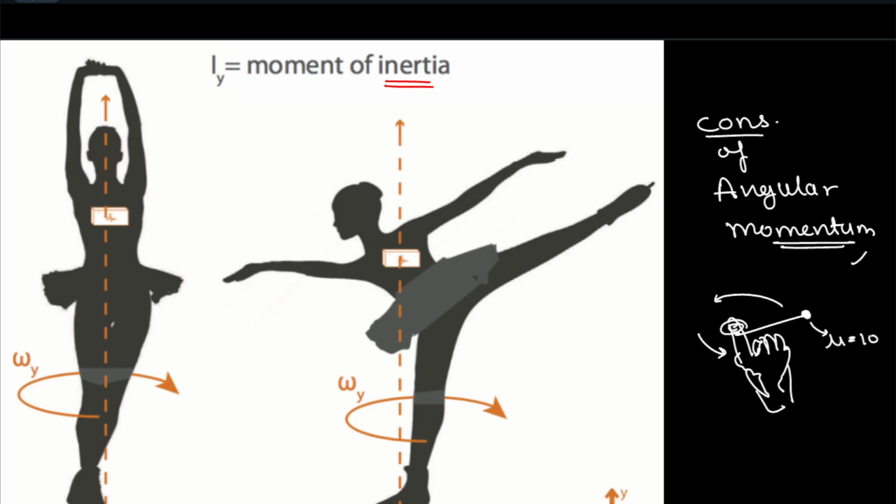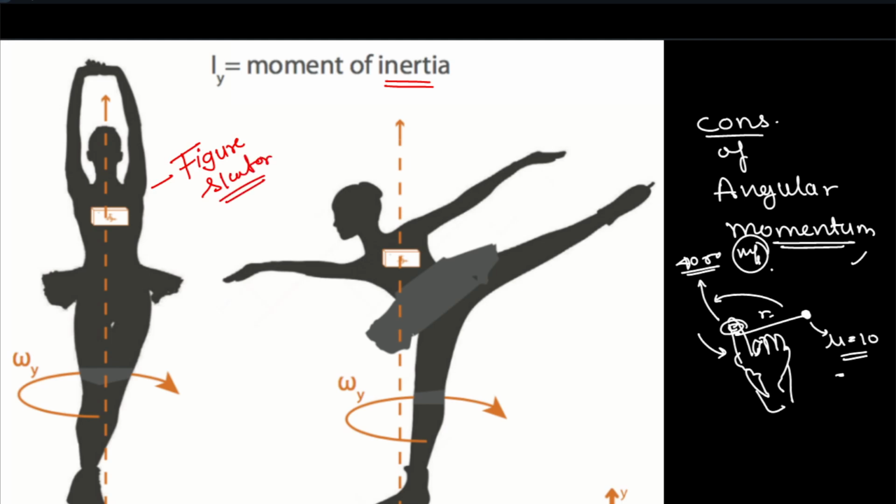Let's say the initial speed was 10. As the radius decreases, the speed becomes 5 times, 4 times, 40, 50. Okay, whatever units you take, meter per second or whatever. But the speed increases. This is because of the conservation of angular momentum. All right, this is the same concept because of which this is known as a figure skater.